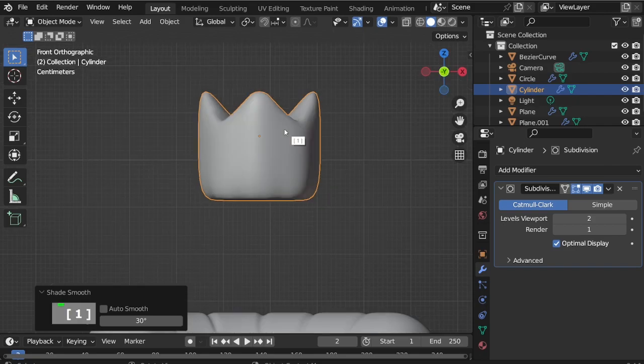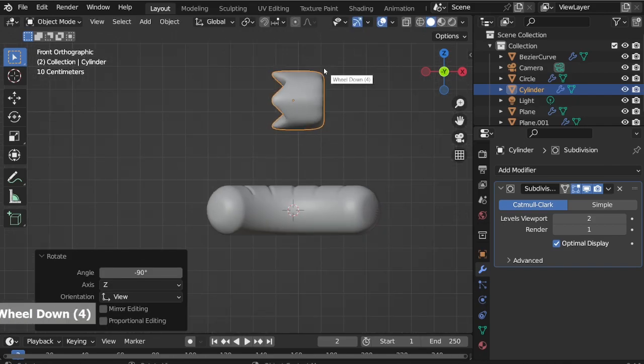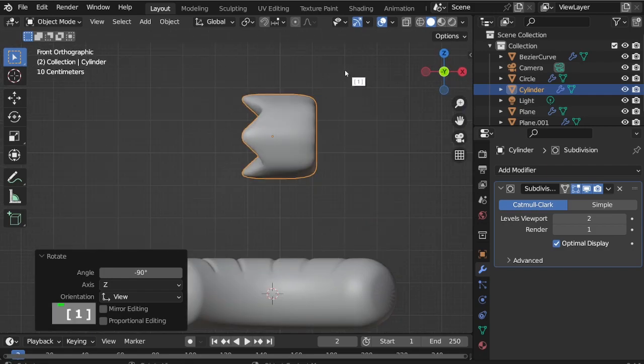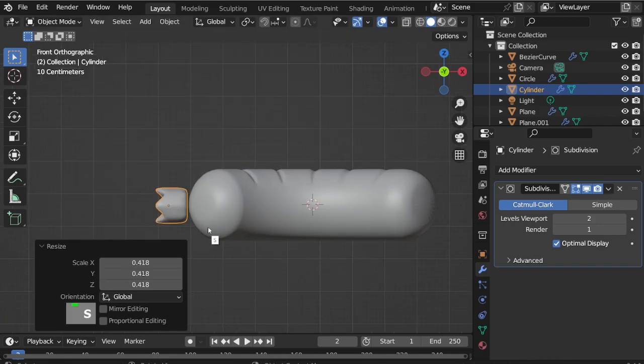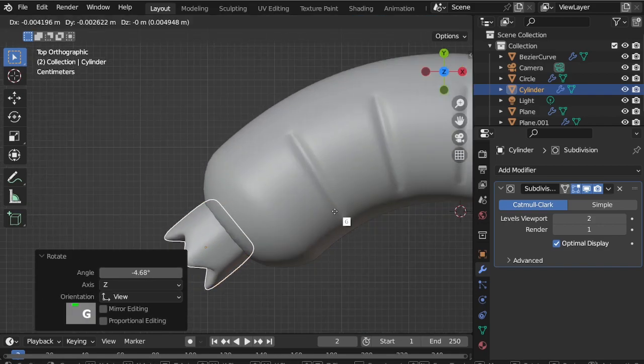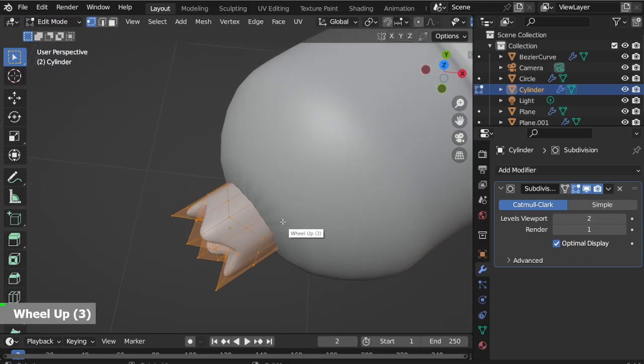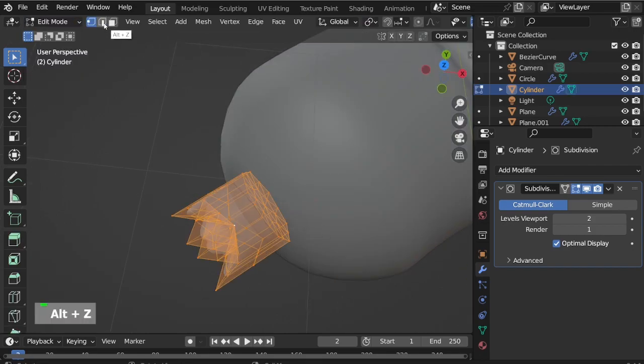1 on the numpad keyboard to go to the front view. R to rotate. Position it at the edge of the sausage. Back to edit mode. Alt-Z to enter X-ray mode.